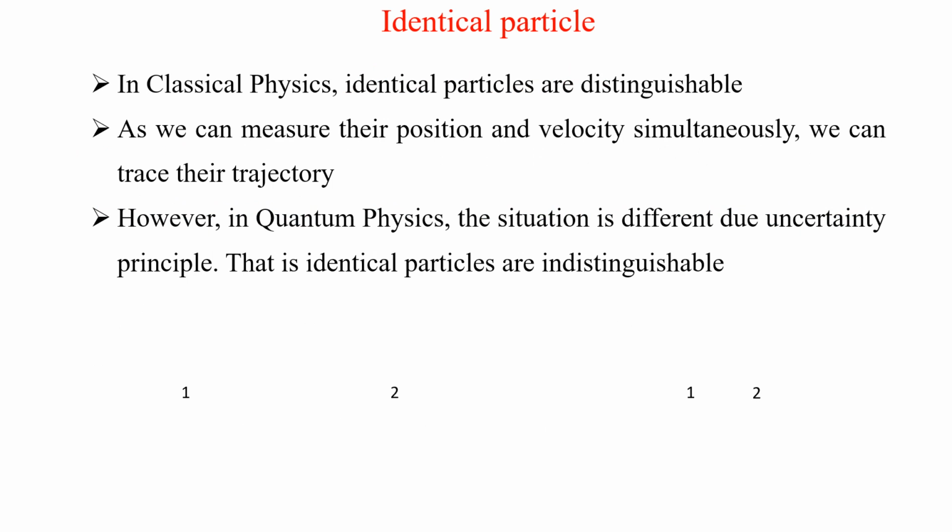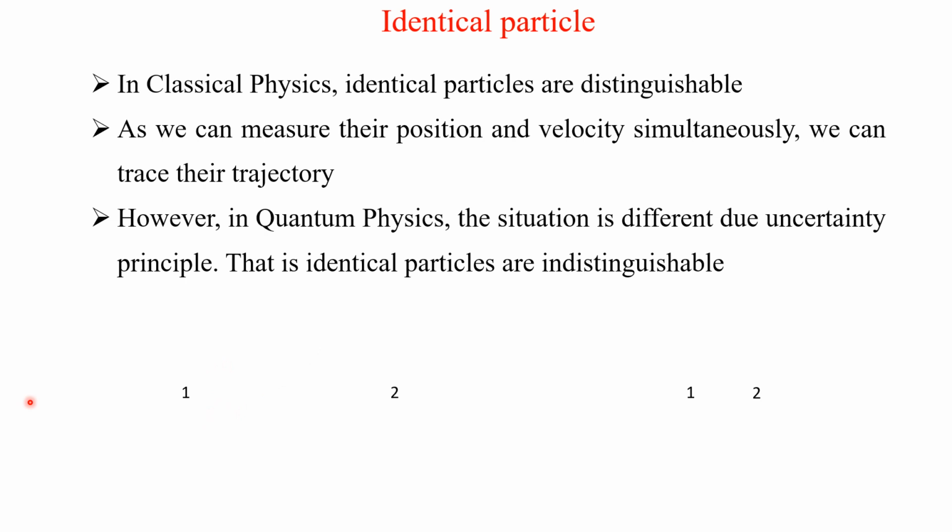In classical mechanics, identical particles are distinguishable, as we can measure their position and velocity simultaneously, and also we can trace their trajectory. However, in quantum physics, the situation is different due to the uncertainty principle. The identical particles are indistinguishable.